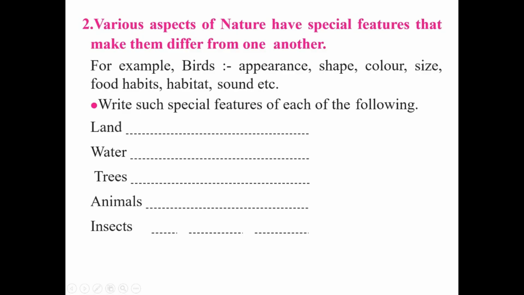So my basic aim behind this example, this comparison is to show how the elements of nature differ, and what are the factors on which they differ. So the factors we have seen here are appearance, shape, color, size, food habit, habitat, sound, etc. In the same way, how land, water, trees, animals and insects differ. Let us see the solution for the same.